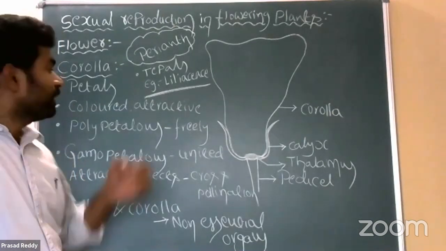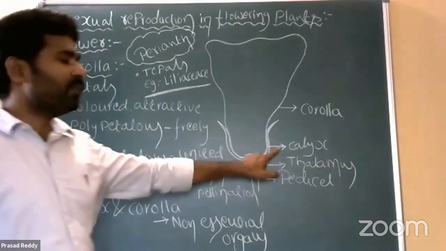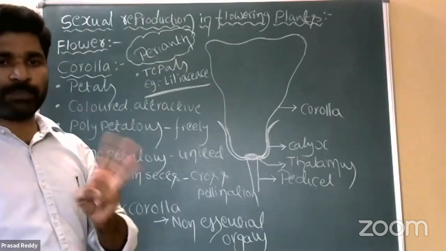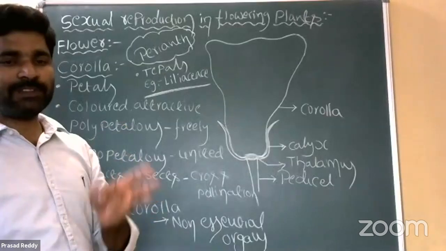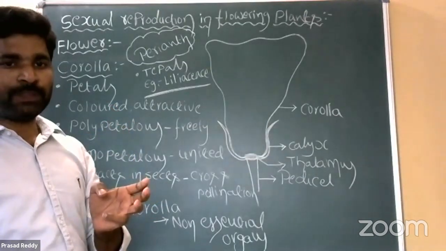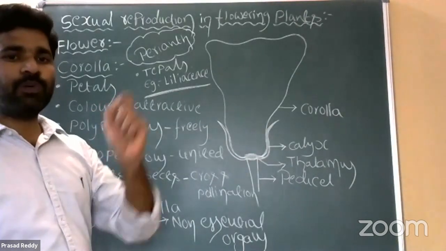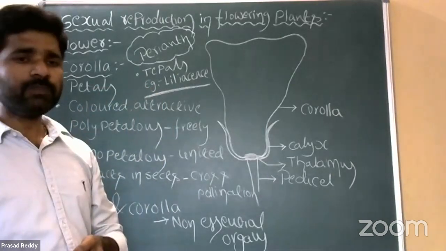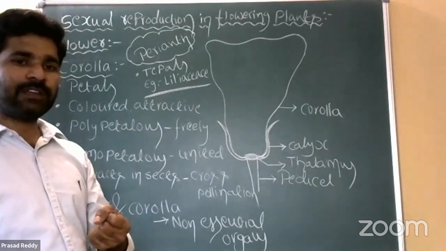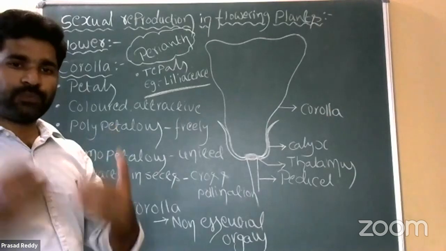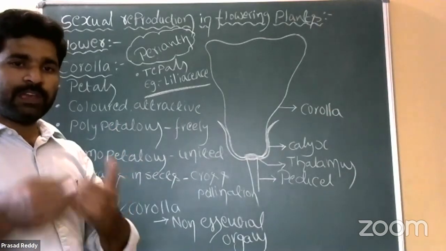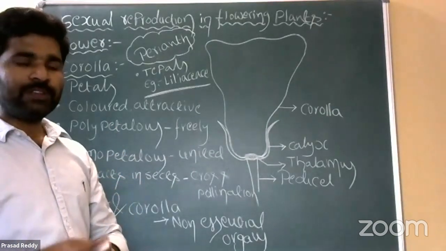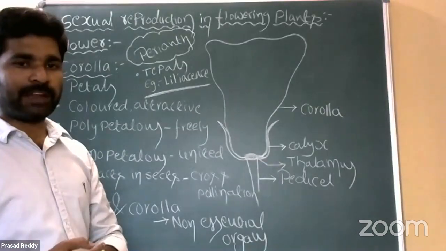It means if the calyx consists of just three sepals and three petals, we term it a monocotyledonous plant. If the calyx and corolla consist of either 4 or 5 sepals and either 4 or 5 petals, we call it a dicot plant, right?